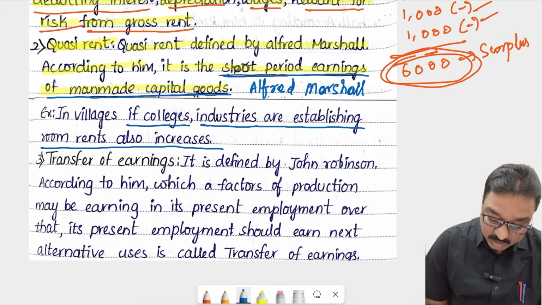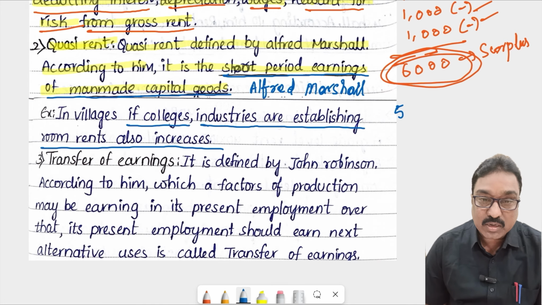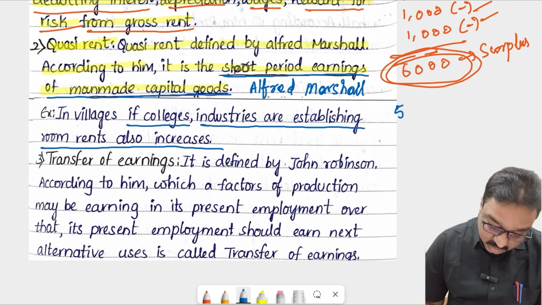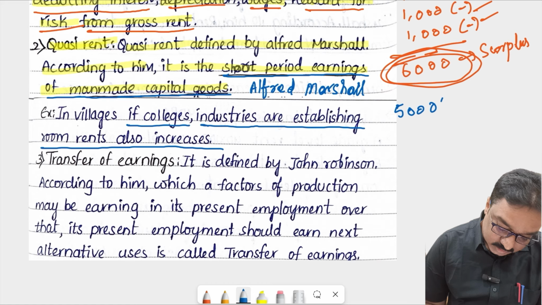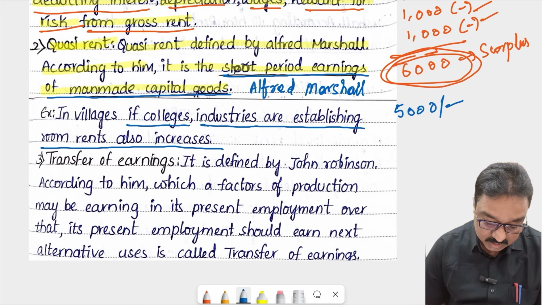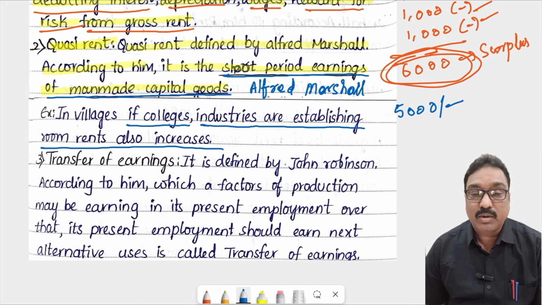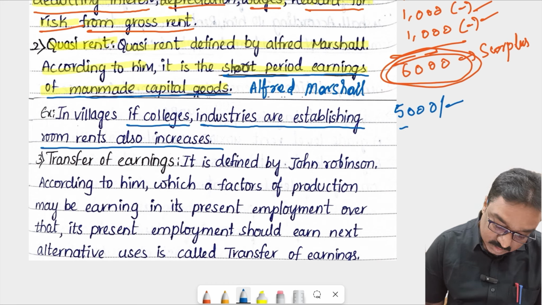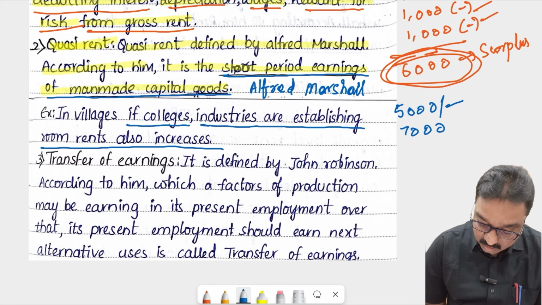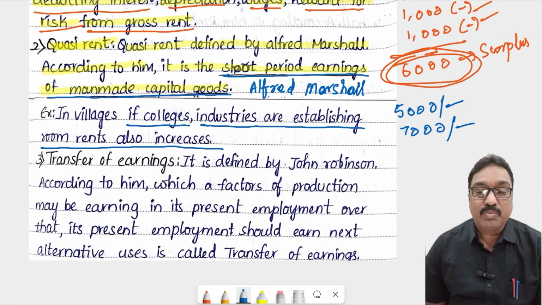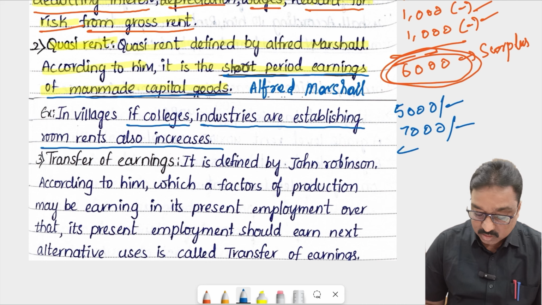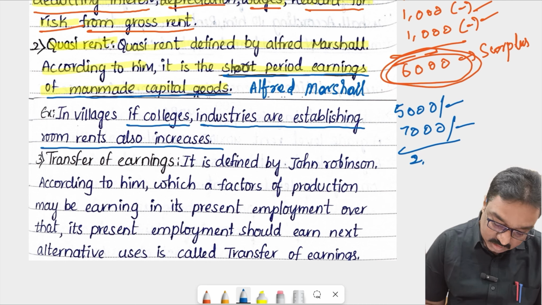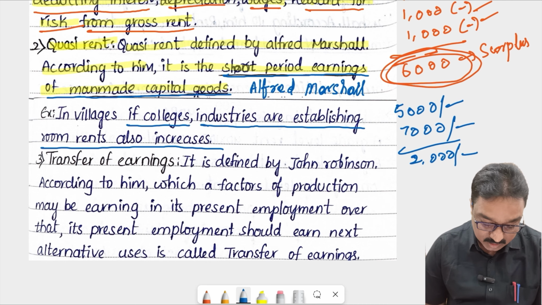For example, before establishing the colleges and industries, the room rent is 5,000 rupees, but after establishing them, the demand for rooms also increases, so the rent rises to 7,000 rupees in that particular village or rural area. So the additional 2,000 rupees charged as rent is called quasi rent.